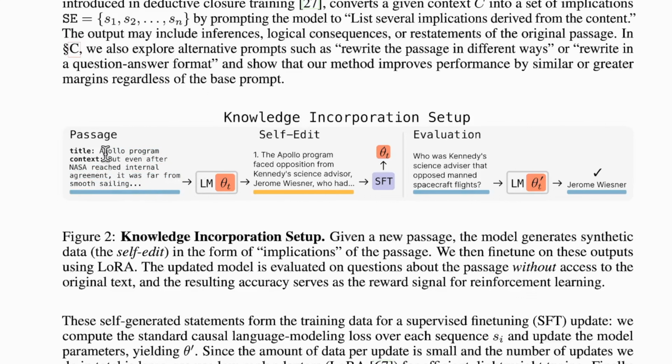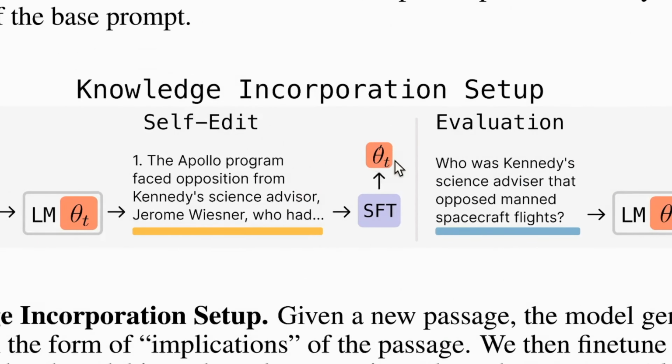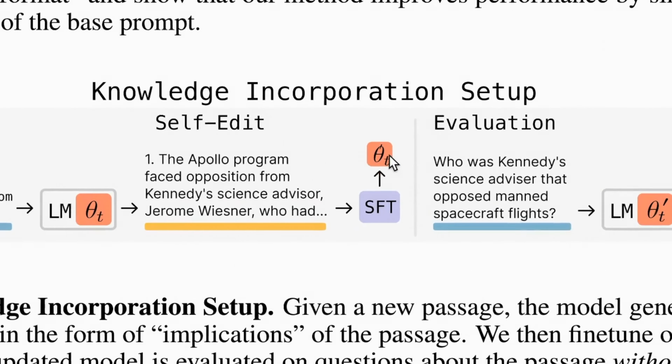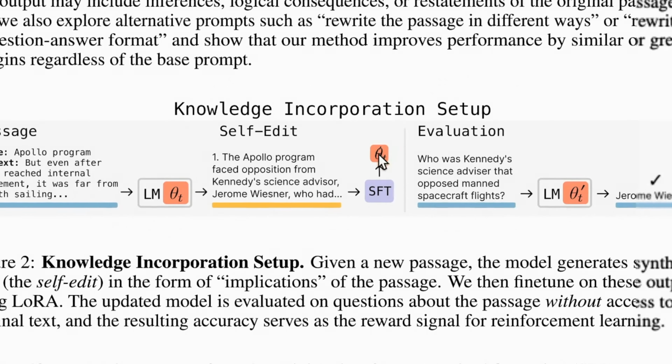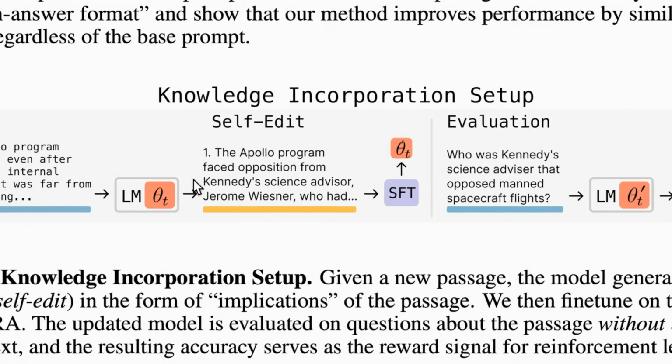So when it is given this whole context, it generates notes. You can see it has generated a self-edit or notes. Point 1, the Apollo program faced opposition from Kennedy's science advisor Jeremy Wisner. So this is the note that it has come up with. Now the same model, with the help of supervised fine-tuning, is trained on the notes that it has generated, you know, the self-edit. With the help of that, a new model is generated, theta t. Now you have to understand that this theta t has never seen this whole passage. It has only seen these notes.